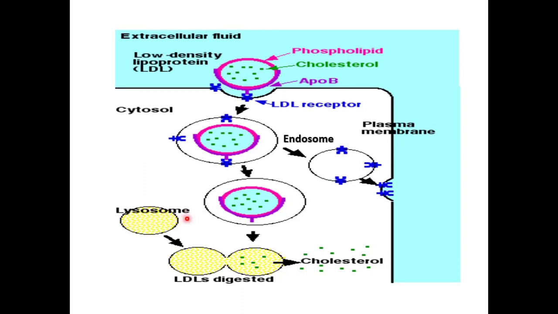combine with the lysosomes. The hydrolases in the lysosomes degrade the LDL and release the cholesterol. The cholesterol inside the cell is used for various metabolic purposes such as membrane synthesis, production of steroid hormones, bile acids, etc. The LDL receptors, if you see here, are not catabolized and are returned to the cell surface.